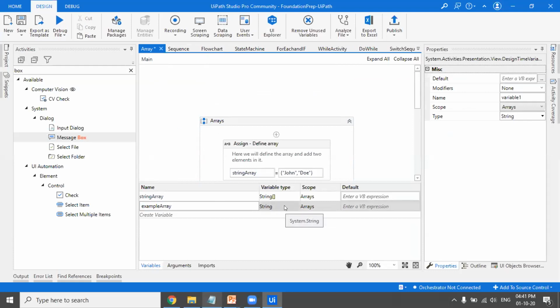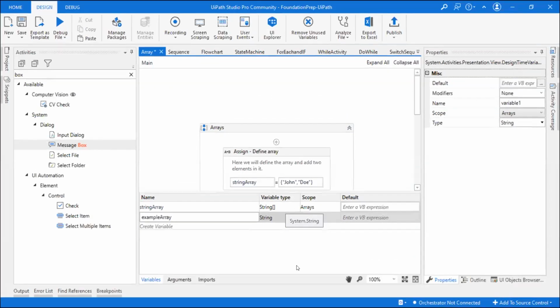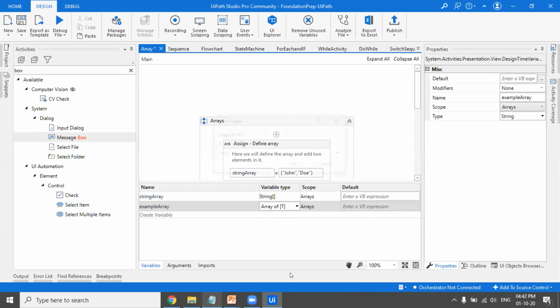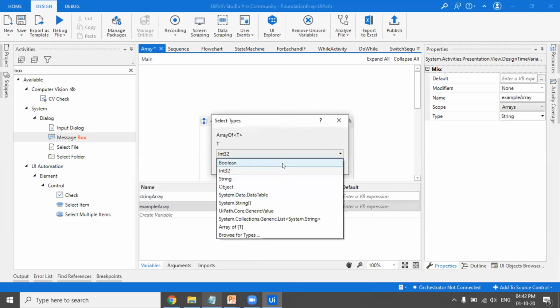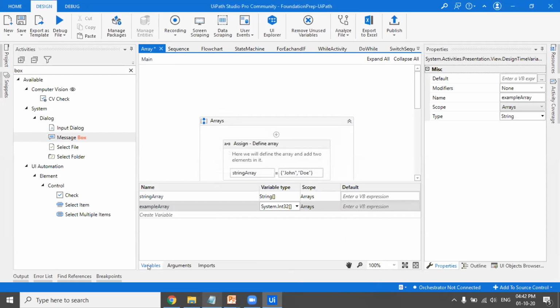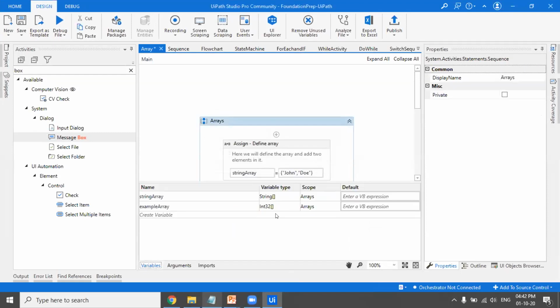You click on variable type and you see array of T. T can be any data type. From here I'll select array of integer and click OK. Now, instead of string, it is written as Int32, which means integer.